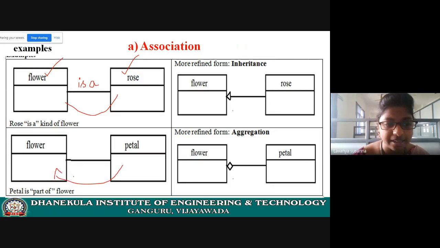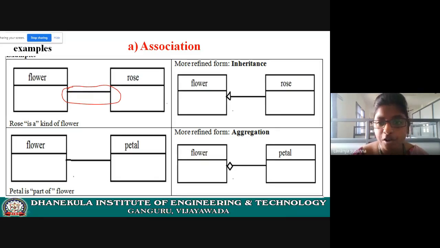Let us see a more refined form. Simply, you can use a link just like this. But see the more refined form. The more refined form of this link association is inheritance. See here, this symbol is important.